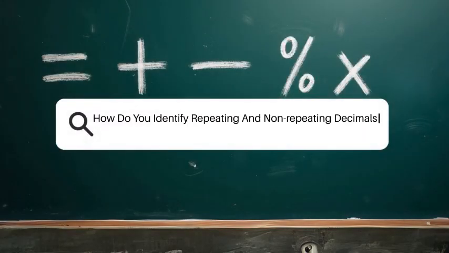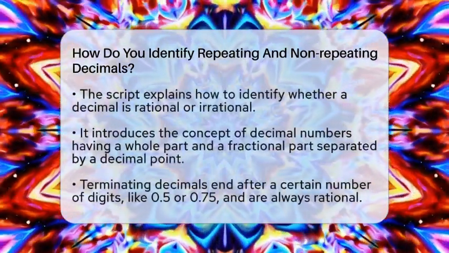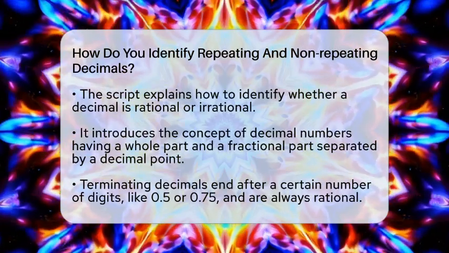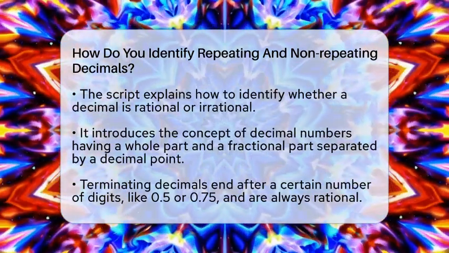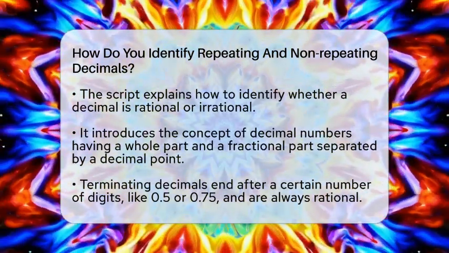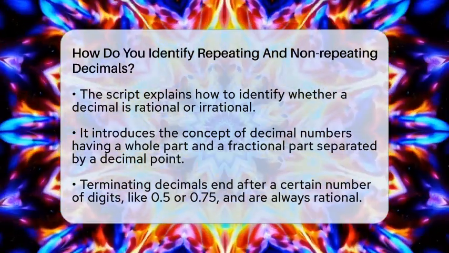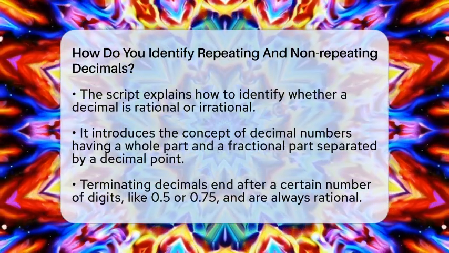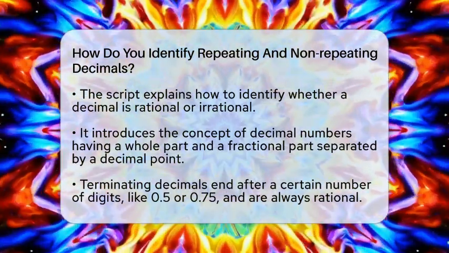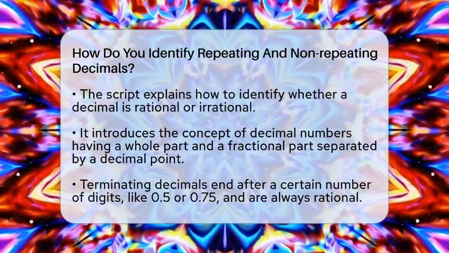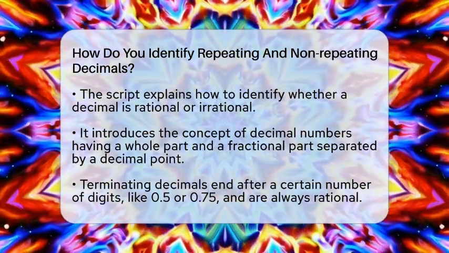How do you identify repeating and non-repeating decimals? Imagine you are looking at a number and trying to figure out if it's a special kind of number called rational or irrational. Sometimes, the numbers go on forever after the decimal point, but not all of them behave the same way. Some decimals have a pattern that repeats endlessly, while others just keep going without any pattern at all. Knowing how to tell the difference can help you understand the nature of the number better.